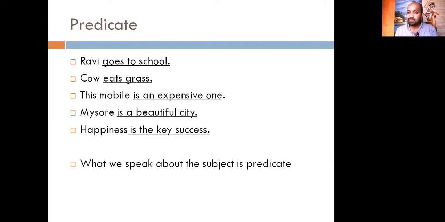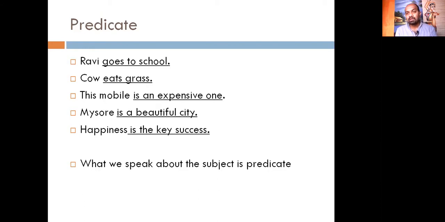Eats grass is a predicate. This mobile is an expensive one. Is an expensive one is a predicate. Mysore is a beautiful city. Is a beautiful city is a predicate. Is the key to success is a predicate.